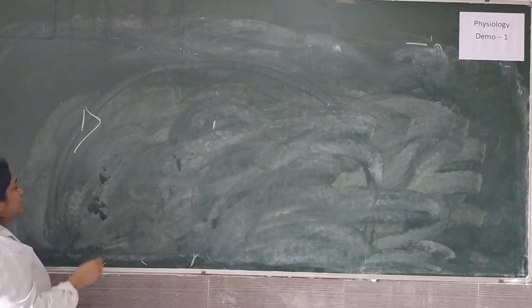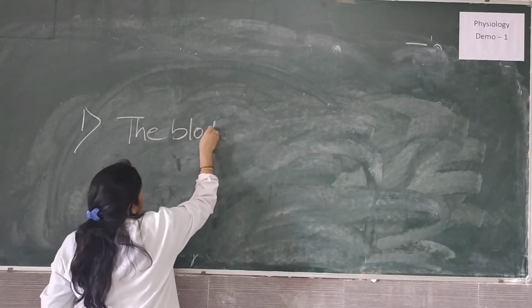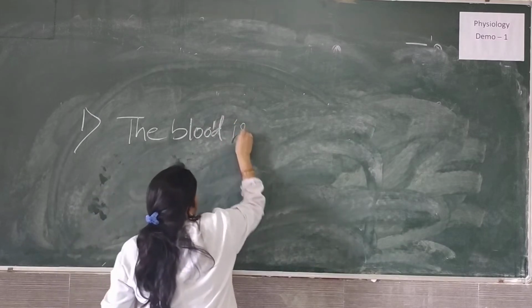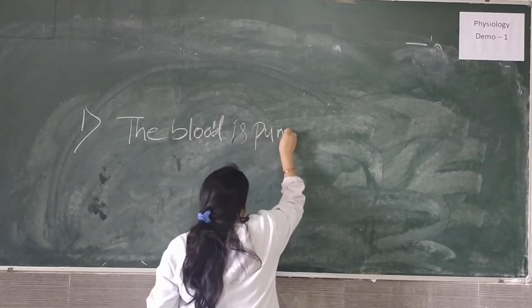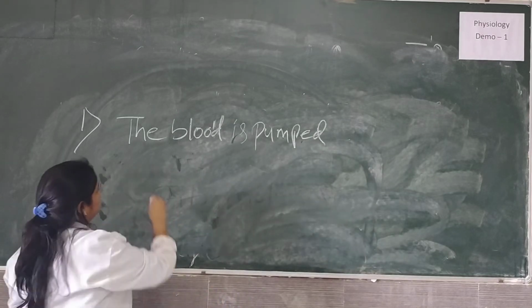The first thing is that the blood is pumped at a constant speed and at a constant rate.